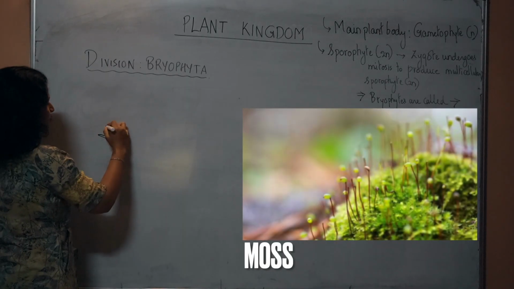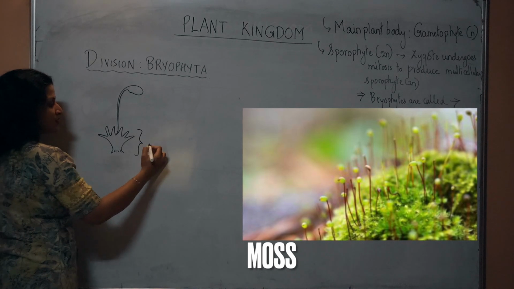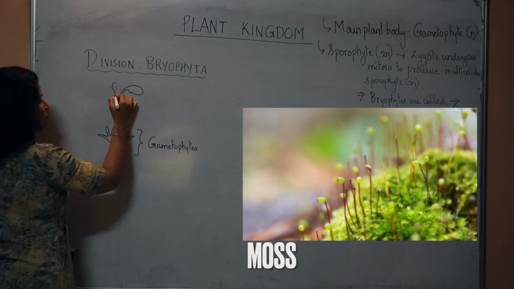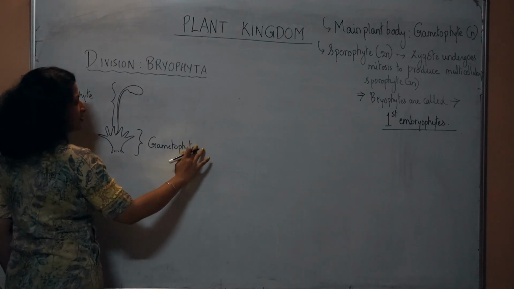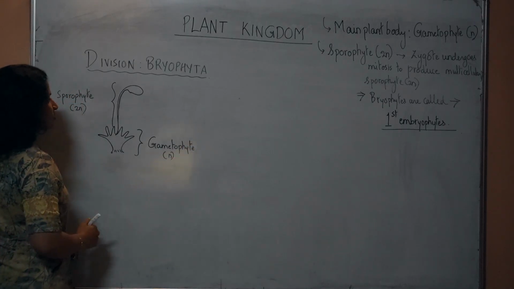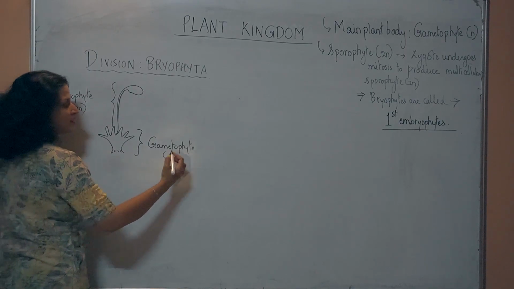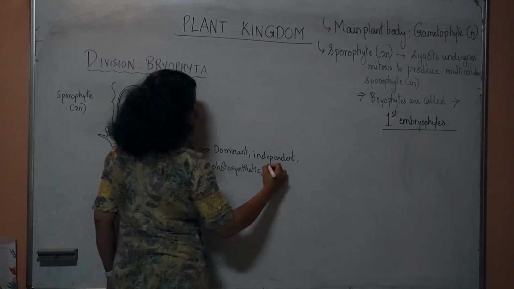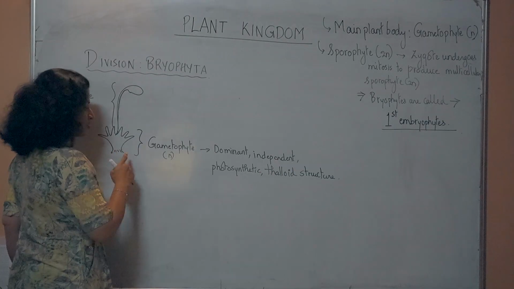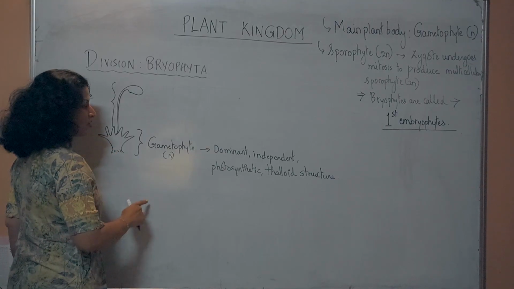I'm drawing a simple structure of a moss here. This is a moss. Then we say that this is the gametophyte, and this structure right here is the sporophyte, which will be 2n. The gametophyte is the n haploid structure, and if you see, the sporophyte is mounted onto the gametophyte, which is the dominant independent photosynthetic thalloid structure. This is the dominant phase of the life cycle.